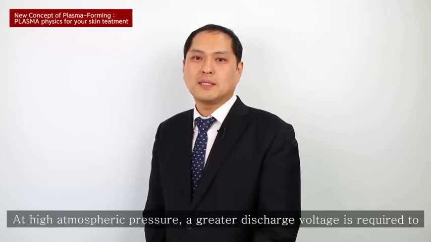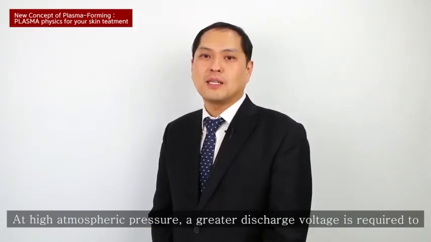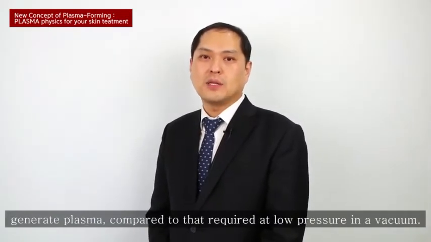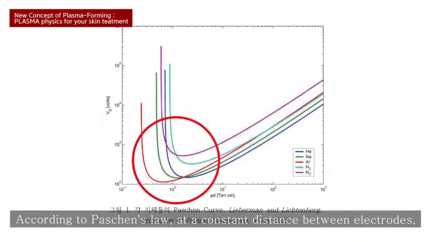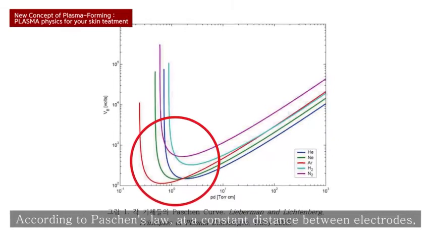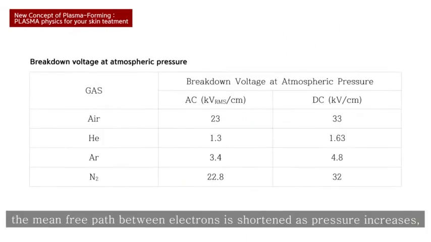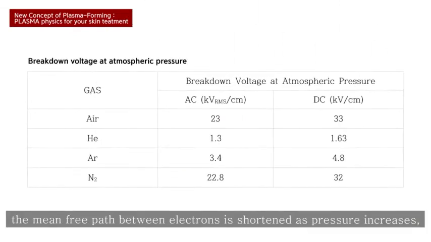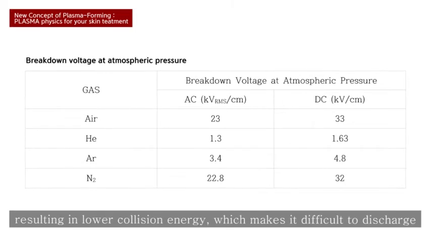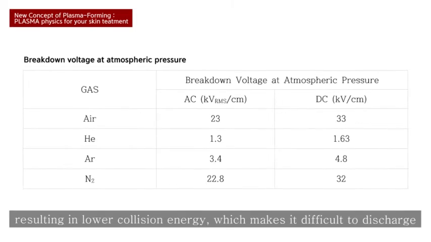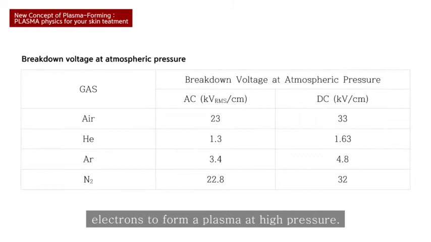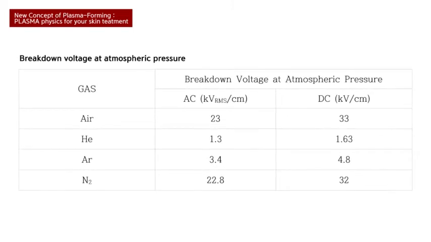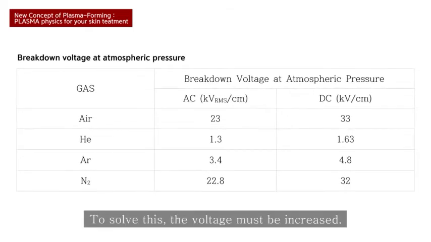At high atmospheric pressure, a greater discharge voltage is required to generate plasma, compared to that required at low pressure in a vacuum. According to Paschen's law, at a constant distance between electrodes, the mean free path between electrons is shortened as pressure increases, resulting in lower collision energy, which makes it difficult to discharge electrons to form a plasma at high pressure. To solve this, the voltage must be increased.